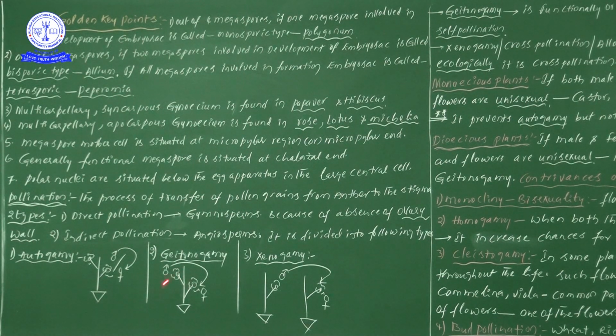Now the main important point to discuss here is that geitonogamy, from a functional point of view, means functionally or ecologically, is considered cross pollination, but genetically we consider this phenomenon as self pollination.